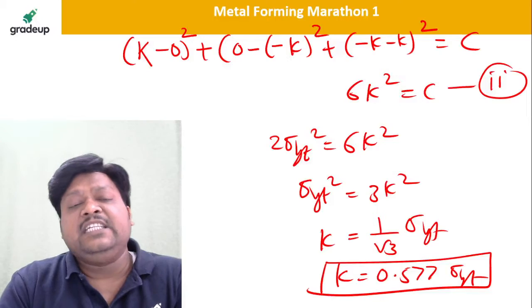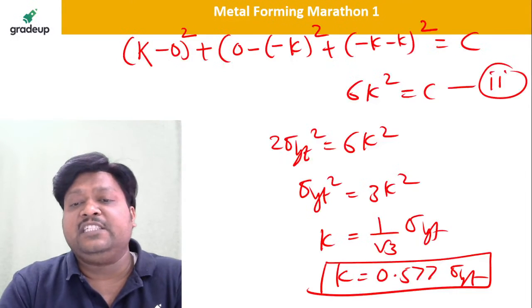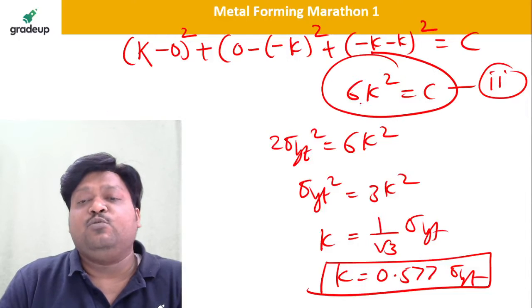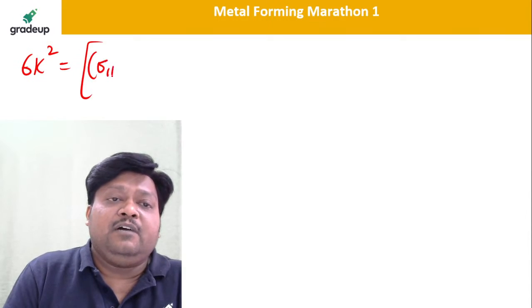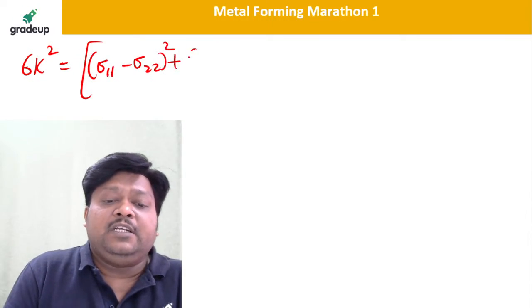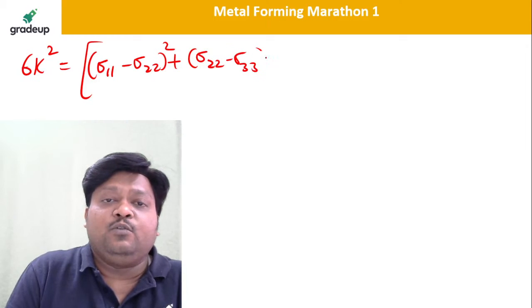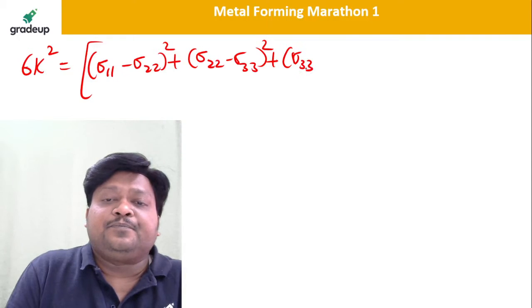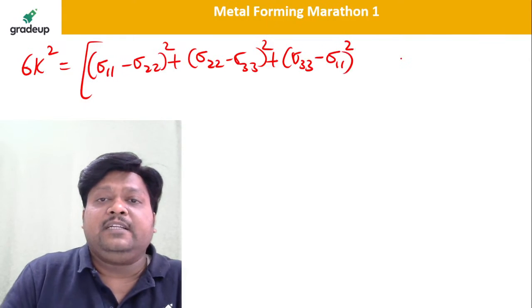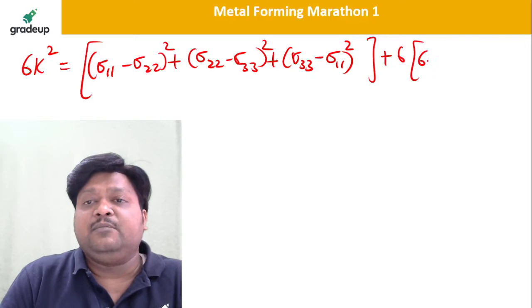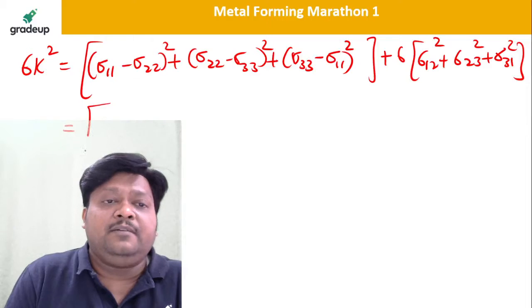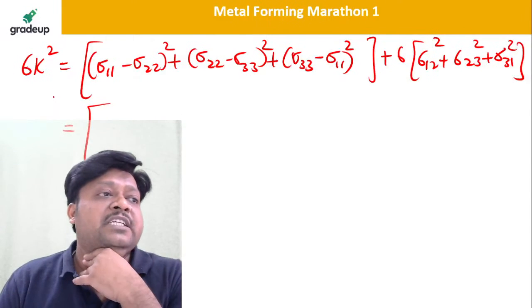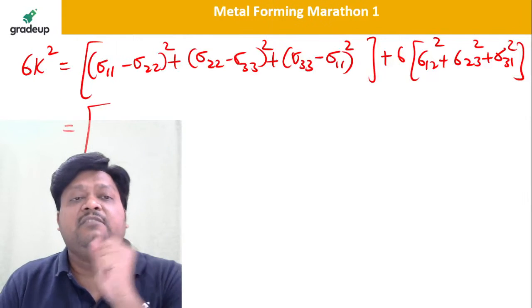Now, dear students, in terms of the stresses, if you want to write the same 6K square equation, it will be 6K square is equal to, in bracket, sigma 1 minus sigma 2 whole square plus sigma 2 minus sigma 3 whole square plus sigma 3 minus sigma 1 whole square, plus 6 times sigma 1 square plus sigma 3 square plus sigma 1 square. Put the values, tell me how much sigma 1. Sigma 1 means how much? Sigma 1 in the question, in the matrix, the state of stress is given. Check it out.